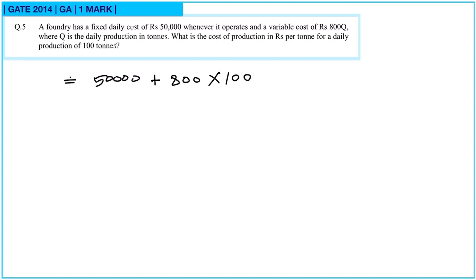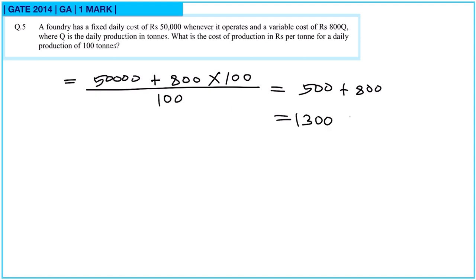And if we want to find the cost price per ton, then we have to divide this by 100. So let us divide it by 100. So we will get 500 plus 800, that is 1300 rupees. So this is the cost per ton for a daily production of 100 tons.